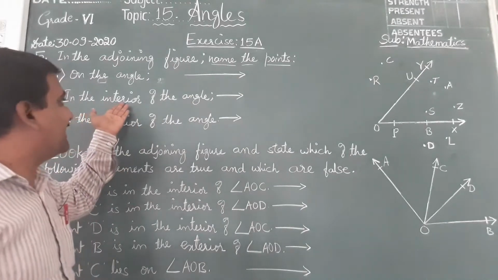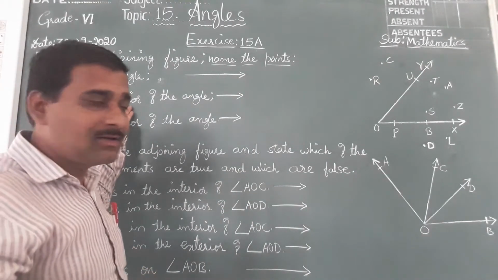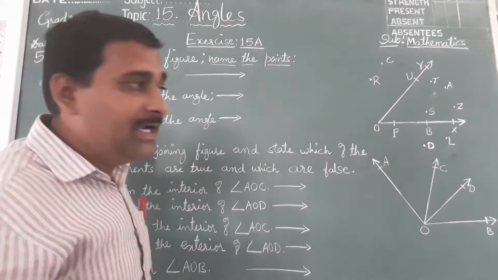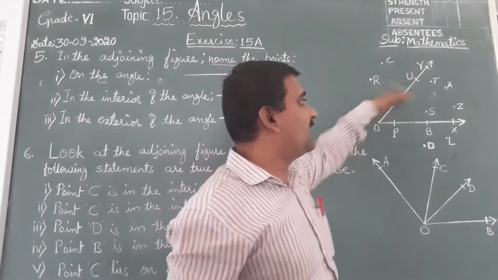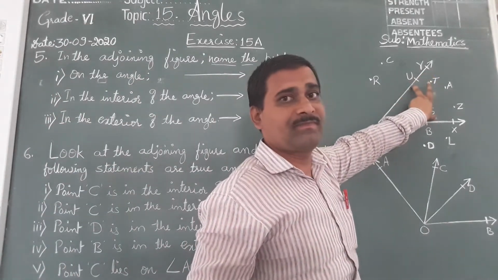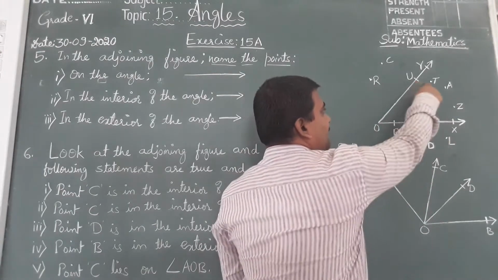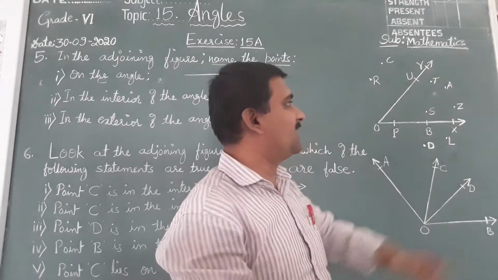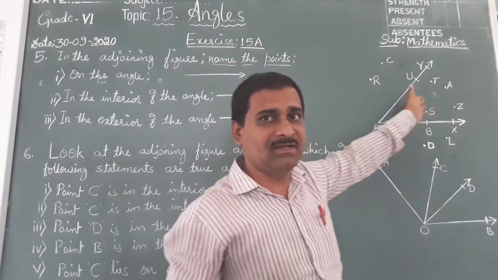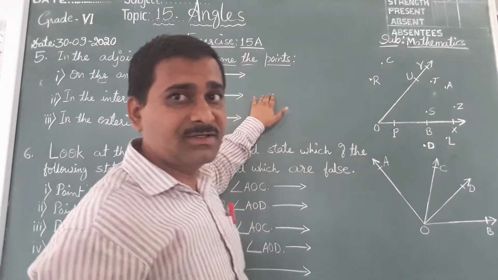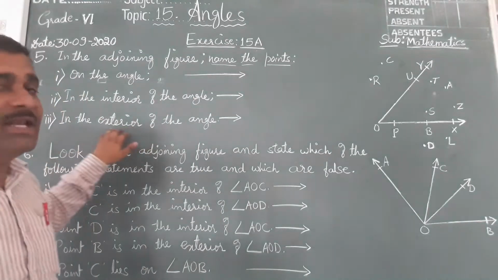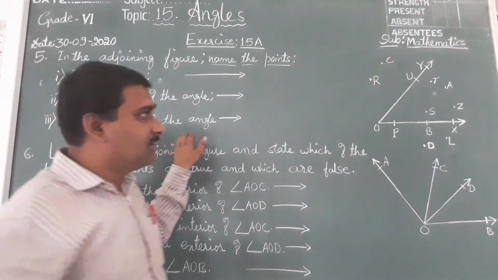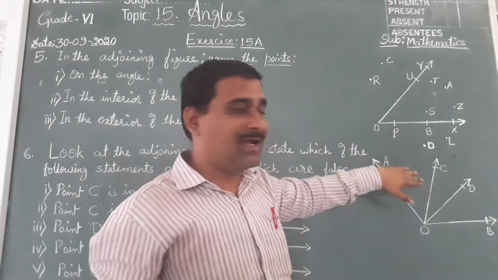Second question, in the interior of the angle. Interior means inside the angle, this portion. Inside the angle, which points are there? Names are already given here, we should write them here. Exterior of an angle. Exterior means outside the angle.